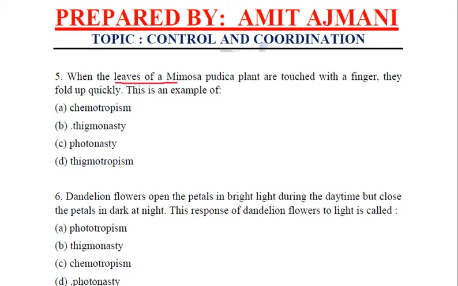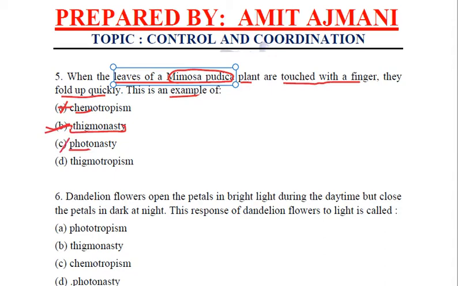When the leaves of Mimosa pudica plant are touched with a finger, they fold up quickly. This is an example of, is it chemo? No. This is thigmonasty. Yes. Photonasty? No, light is not involved. Thigmotropism? Not tropism, because it is the folding up of the leaves of the Mimosa pudica, which is also known as the touch-me-not plant. So in this case, it is thigmonasty, not thigmotropism. Clear?